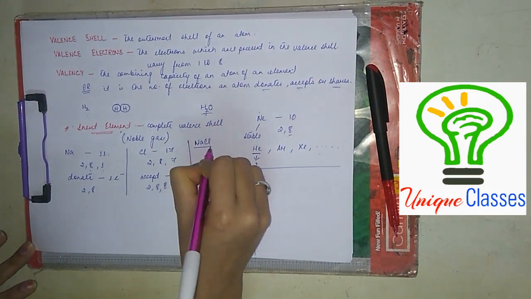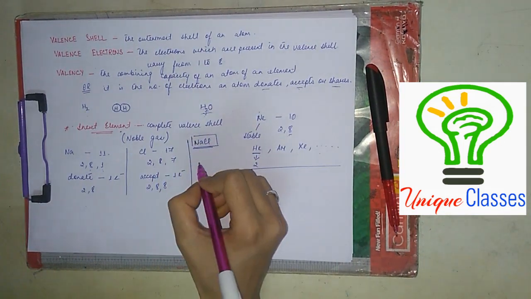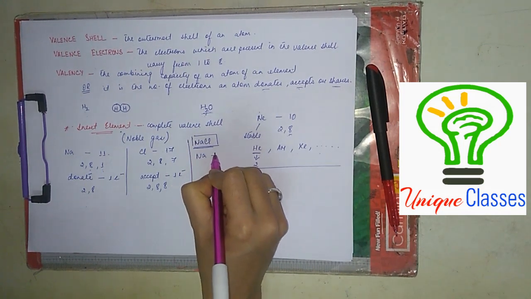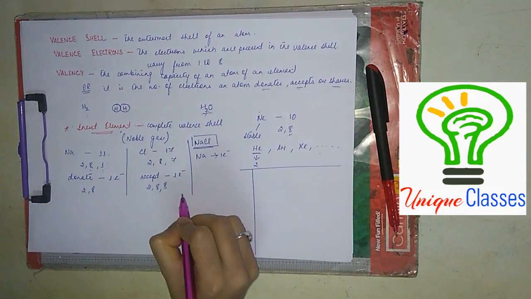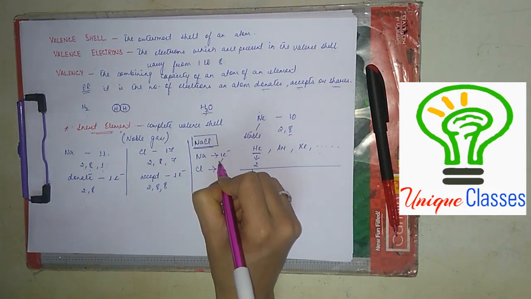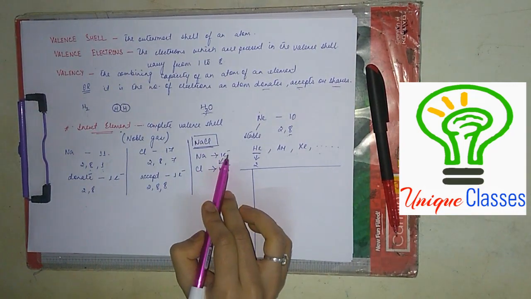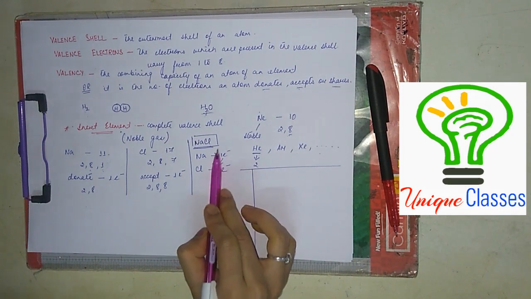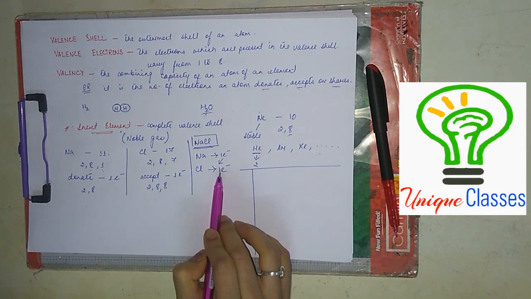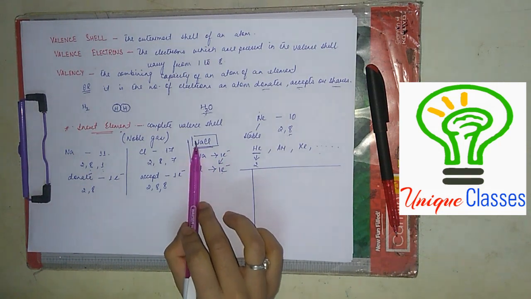NaCl, right? The formula of sodium chloride is NaCl. How is sodium chloride formed? See, sodium will give 1 electron. Chlorine will take this 1 electron. After giving 1 electron, sodium became stable. And where did this electron move? This electron moved to chlorine and chlorine also became stable. And hence we got NaCl.